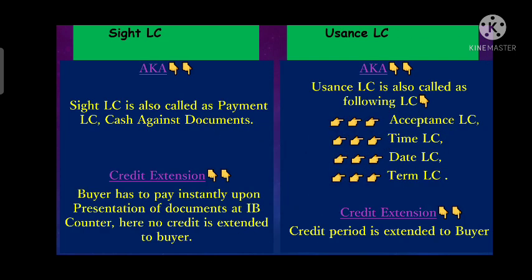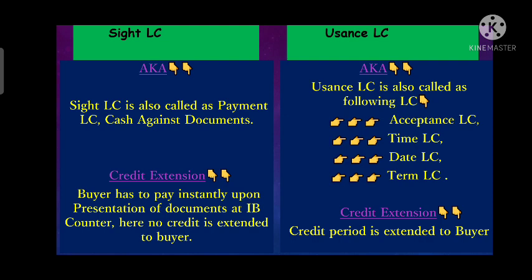Now we will differentiate site LC from usance LC. Site LC is also called document against payment, or payment LC, or cash against document. So there are multiple names of site LC: payment LC, cash against document, or document against payment.